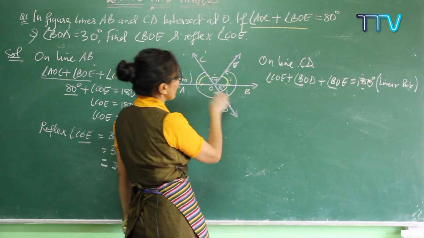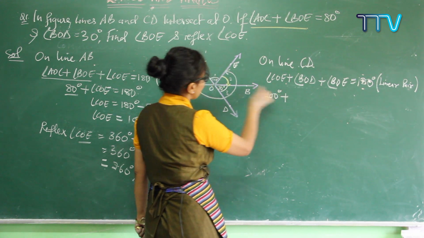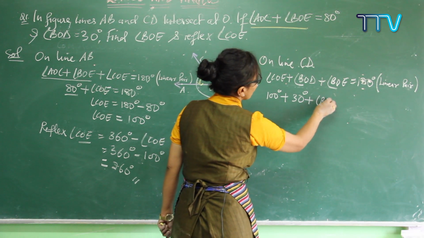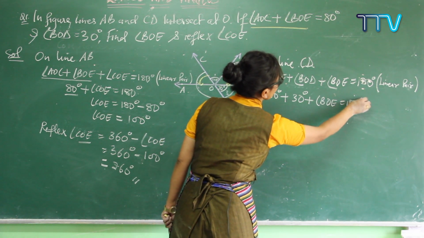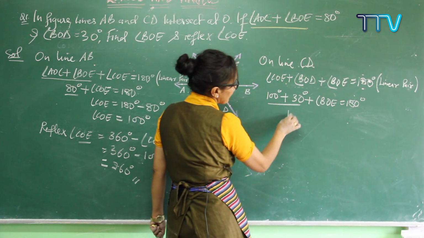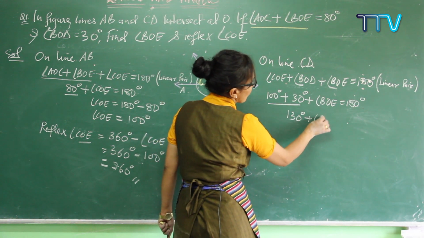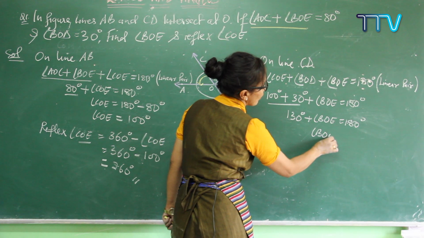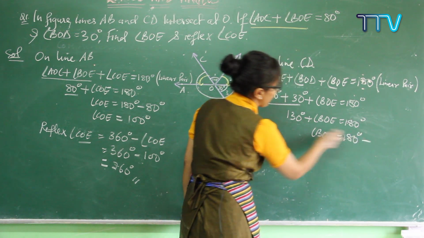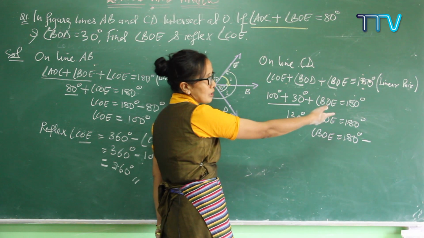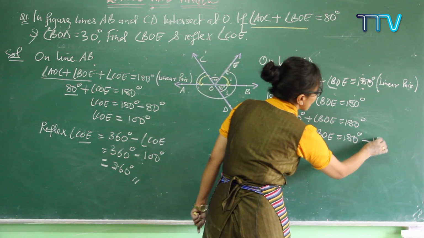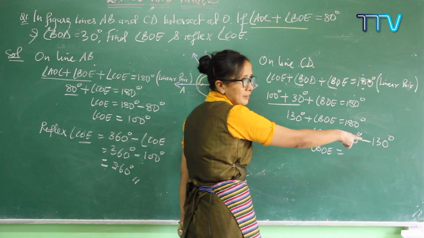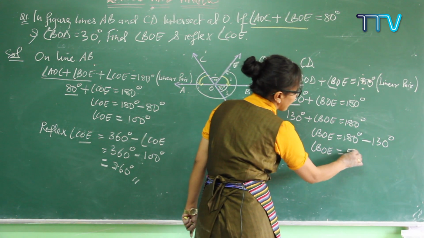Now see, COE is 100 degrees plus BOD, which is 30 degrees, which we already got. So BOE plus these equals 180 degrees. Adding these two, you get 130 degrees plus BOE equals 180 degrees. So BOE equals 180 degrees minus 130 degrees. If you subtract 130 from 180, you get exactly 50 degrees.